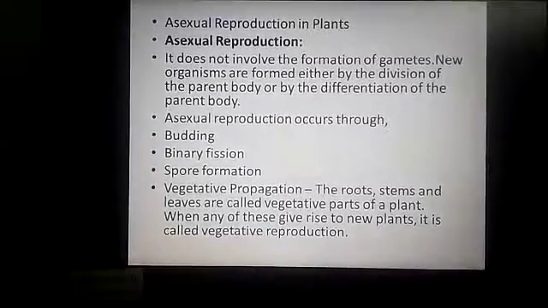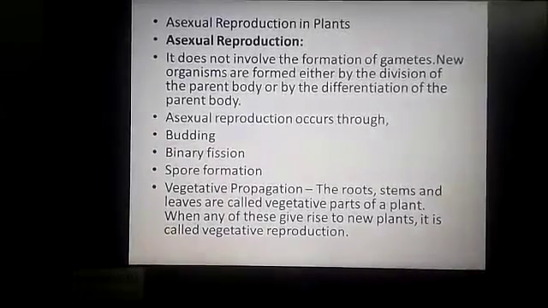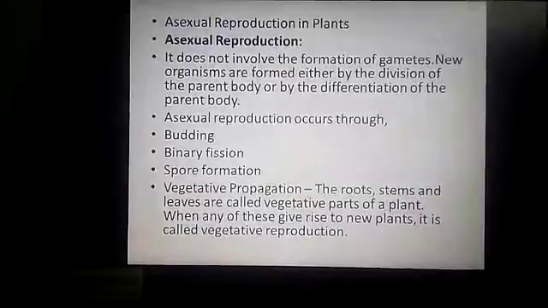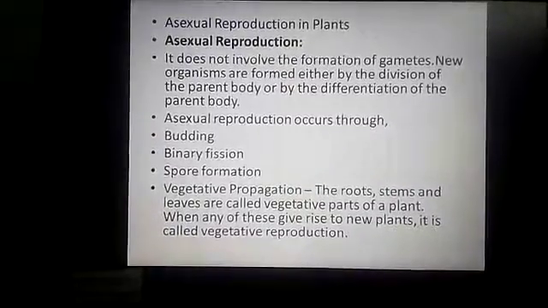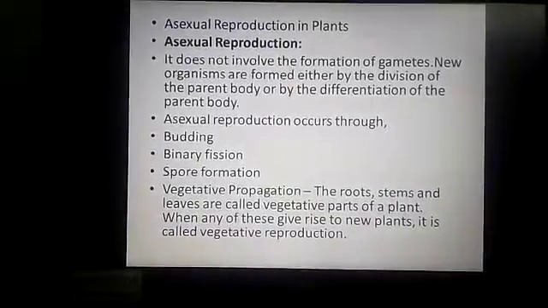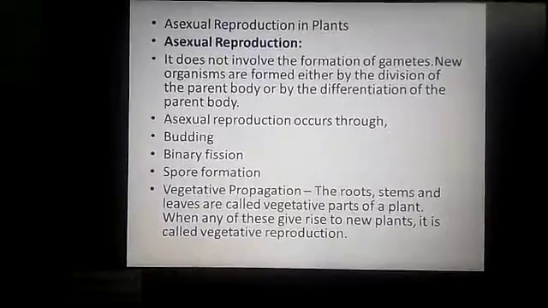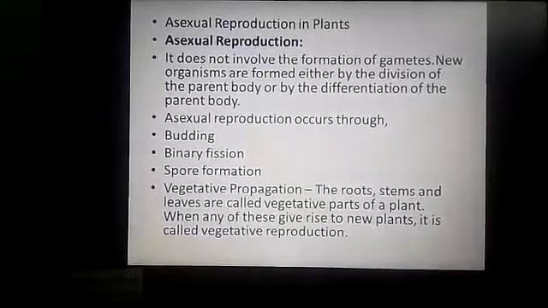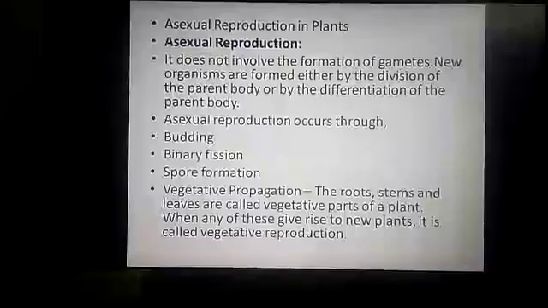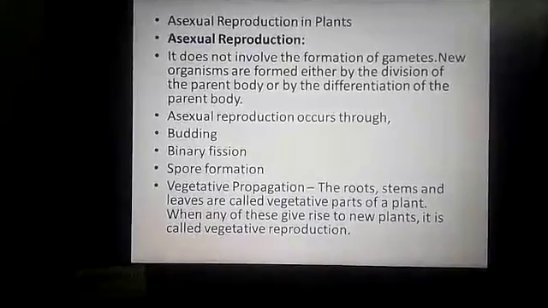Vegetative propagation involves the roots, stems and leaves, which are vegetative parts of a plant. When any of these give rise to a new plant, it is called vegetative propagation.